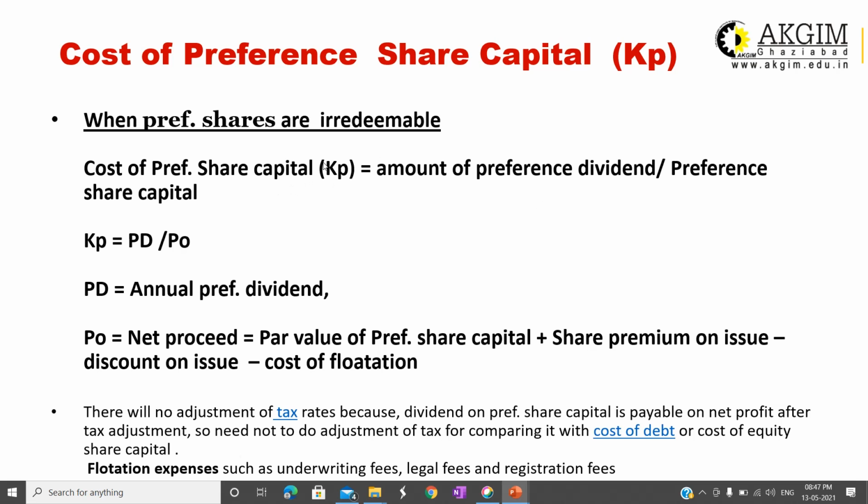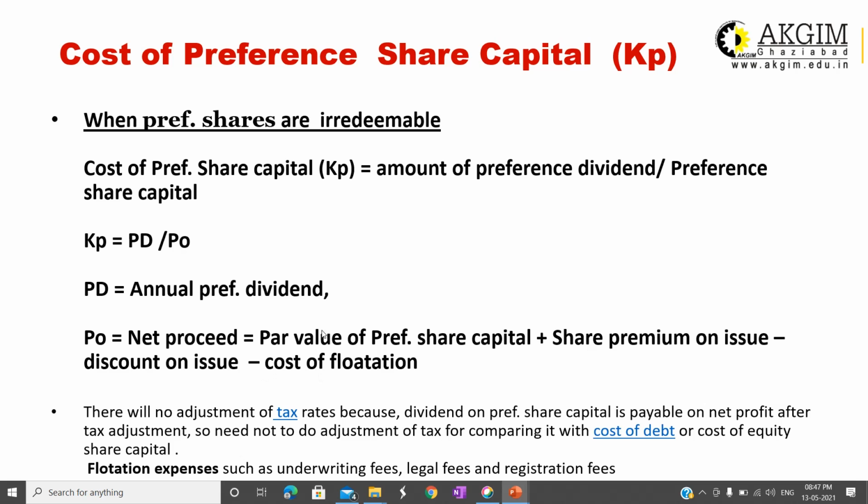So the cost of preference share capital, notation KP, is equal to the amount of preference dividend divided by preference share capital P naught. P naught is basically the net proceed on the issue of preference share capital. So KP is equal to PD upon P naught, where PD is the annual preference dividend and P naught is the net proceed.